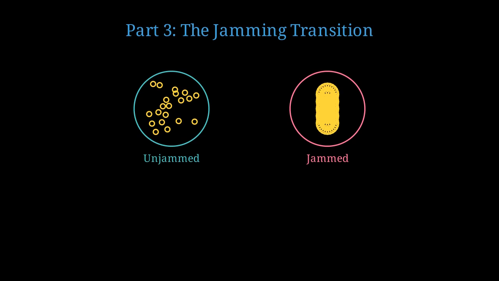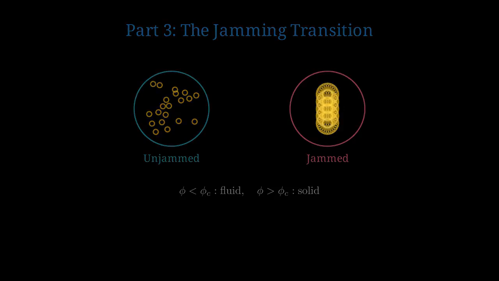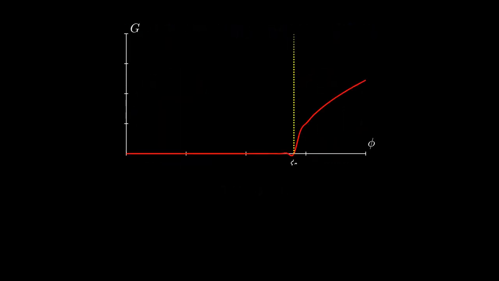Now we encounter one of the most profound concepts in granular physics, the jamming transition. Below a critical packing fraction, grains flow freely. Above it, they form a rigid, stress-bearing network. The critical packing fraction phi c marks a sharp transition from fluid to solid behavior. The shear modulus G jumps discontinuously at phi c, demonstrating the transition is a critical phenomenon.